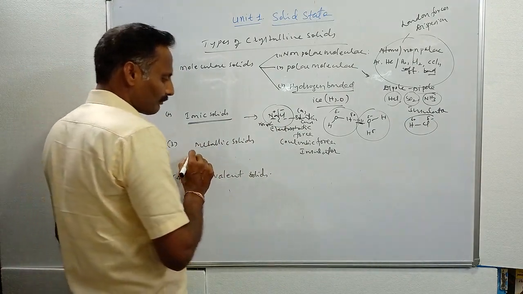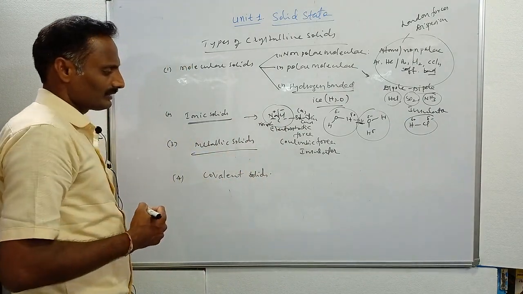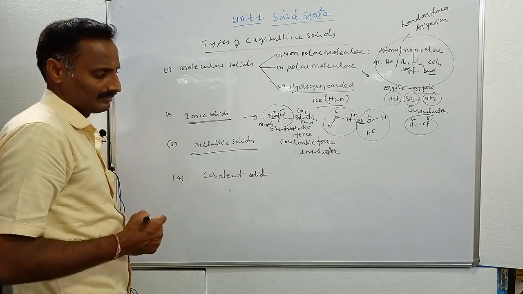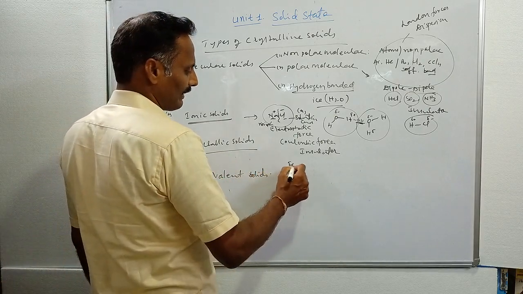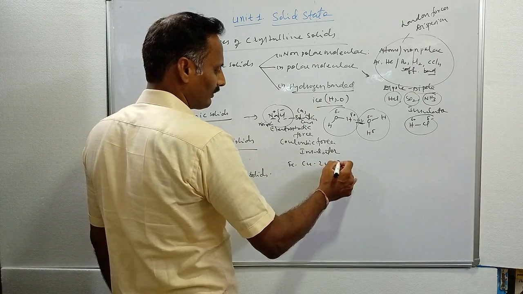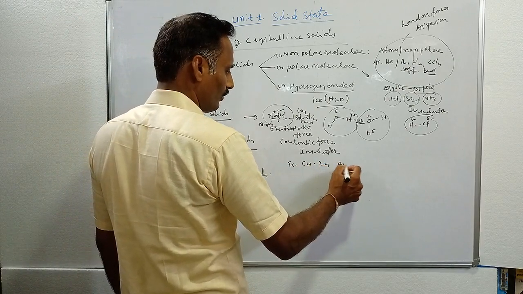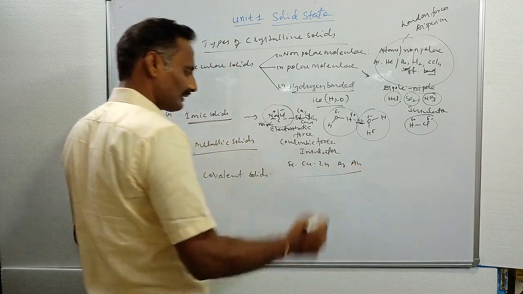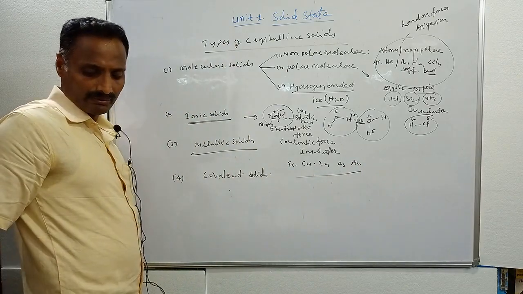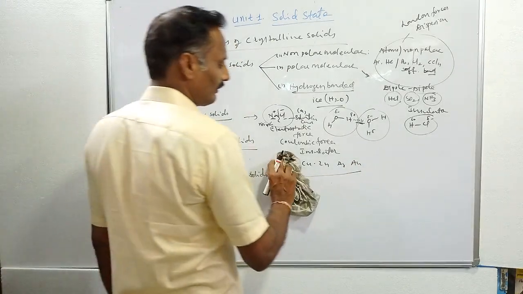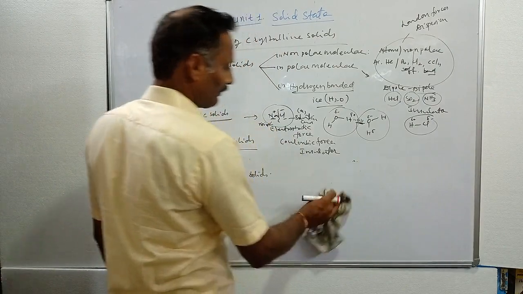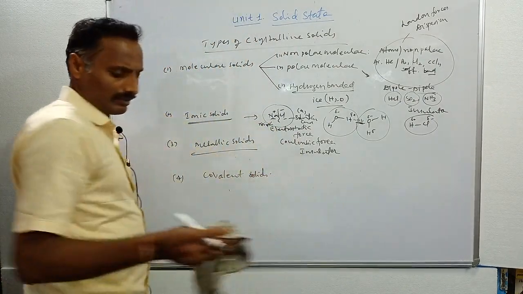Then what about metallic solids? In metallic solids, you come across metals like iron, copper, zinc, silver, gold. These are different types of metals, and metals possess metallic bonds. And what is metallic bonding?